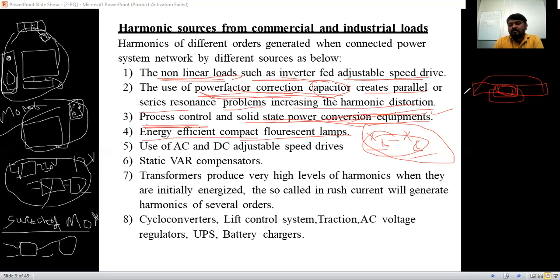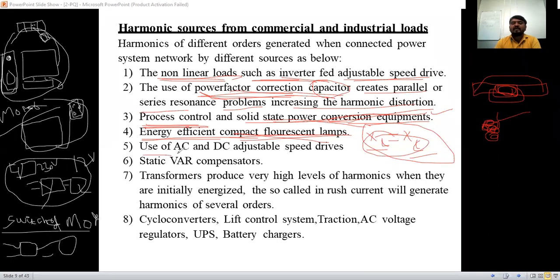So the tube light, that is called fluorescent lamps, are replaced by compact fluorescent lamps. ऐसा आ जाता था, देखो होल्डर के साथ ऐसा रोटेशन के साथ एक लैंप आ जाएगा. That is called compact CFL lamp, compact fluorescent lamp. In that one also we are using a ballast, that is compact over there. So energy efficient lamps, that is called compact fluorescent lamps, we were using. Because of that one also the harmonics will be produced.